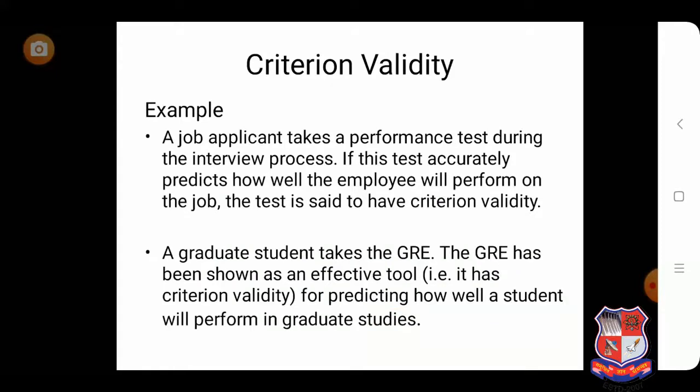Another example of criterion validity is given. A job applicant takes a performance test, and based upon the result of the performance test, if we are able to predict the performance of the employee, then we can say that it is criterion valid. For example, if any student wants to take admission in MBA, for that we take a CMAT test. So based upon the score of the CMAT test, if we are able to predict the performance of the student in MBA, then we can say that it is criterion valid.